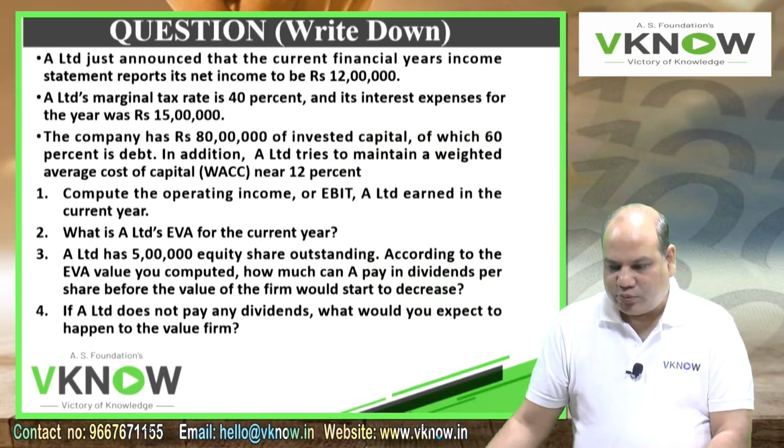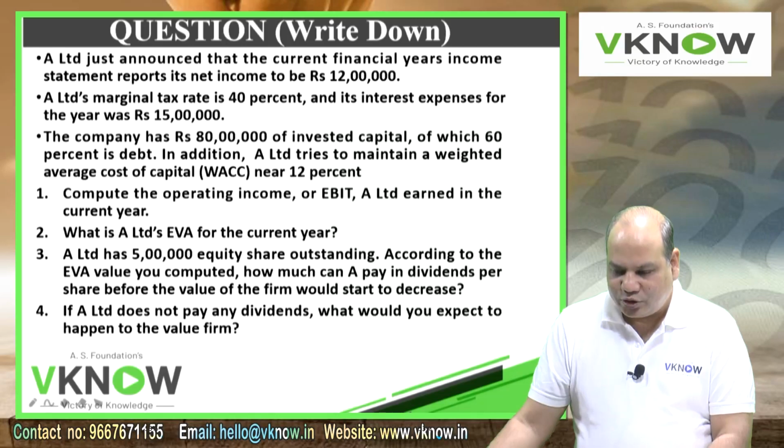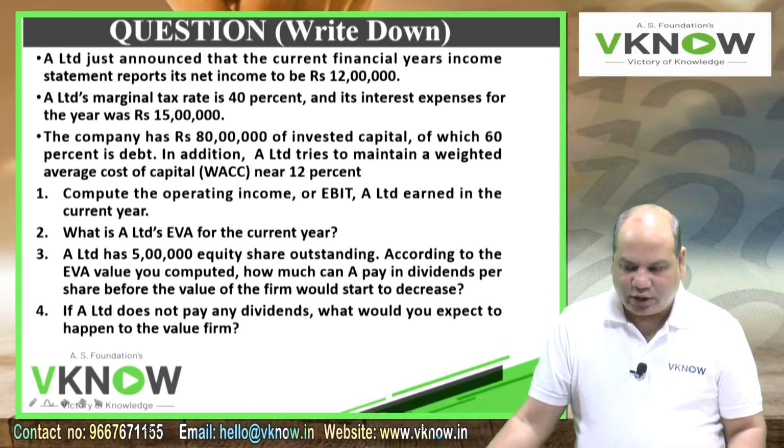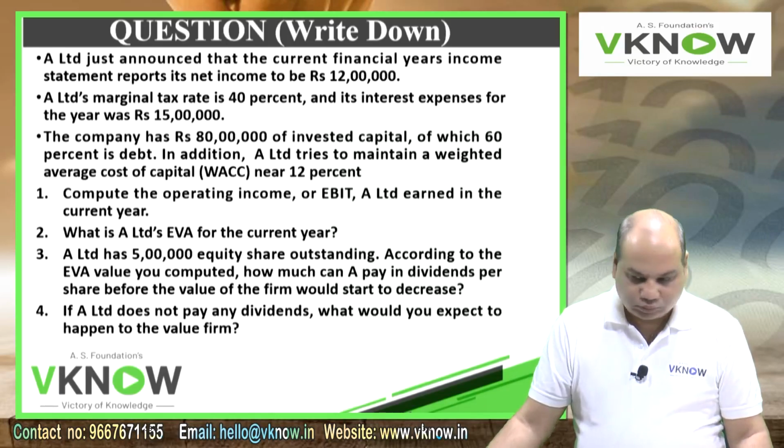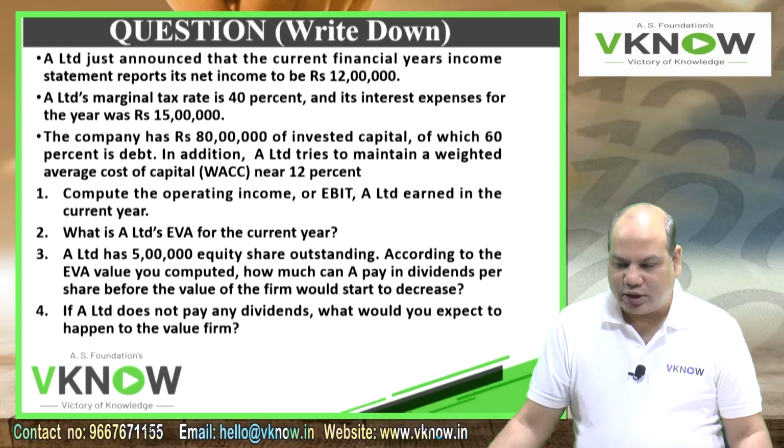So I am sure you have written the question. We'll just quickly read it, discuss it, and then solve. A Limited has just announced that for the current financial year, income statement reports its net income to be 12 lakh. So net income here would mean profit after tax. A's marginal tax rate is 40%. So that means this 12 lakh is arrived at after charging 40% tax.